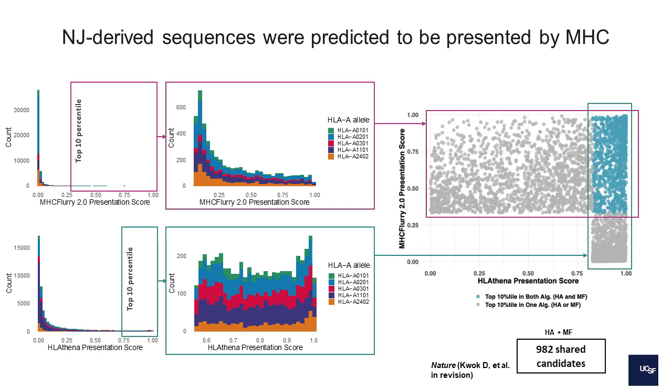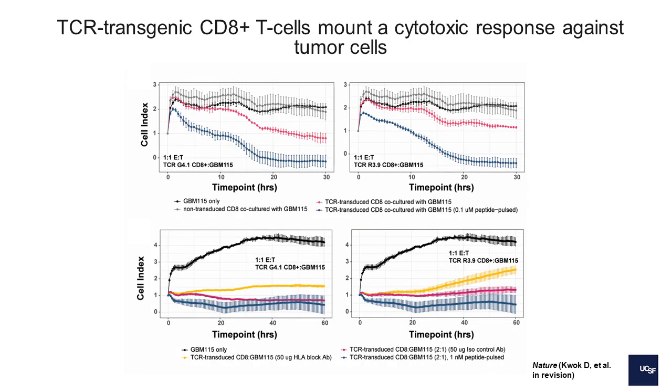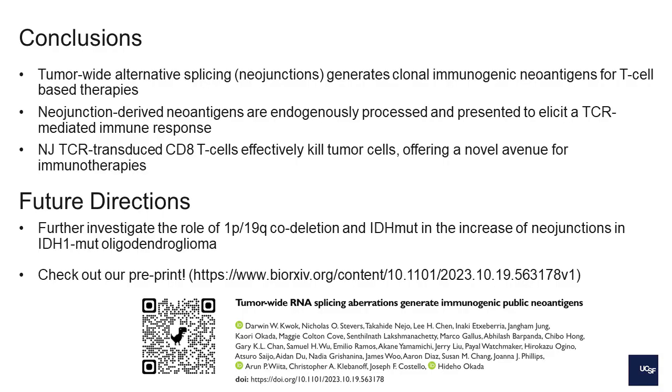We then were able to identify TCRs that specifically targeted these neojunction-derived neoantigens and prove that they are indeed immunogenic. And we were able to put them into CD8-positive T cells and other T cell modules as well, and determine that these elicit a cytotoxic response against the tumor cells and also cells that present the neoantigen artificially. As such, we have identified tumor-wide alternative splicing neojunctions that generate clonal immunogenic neoantigens for T-cell-based therapies. And neojunction-derived neoantigens are shown from our pipeline to be endogenously processed and presented to elicit a T-cell-mediated response.